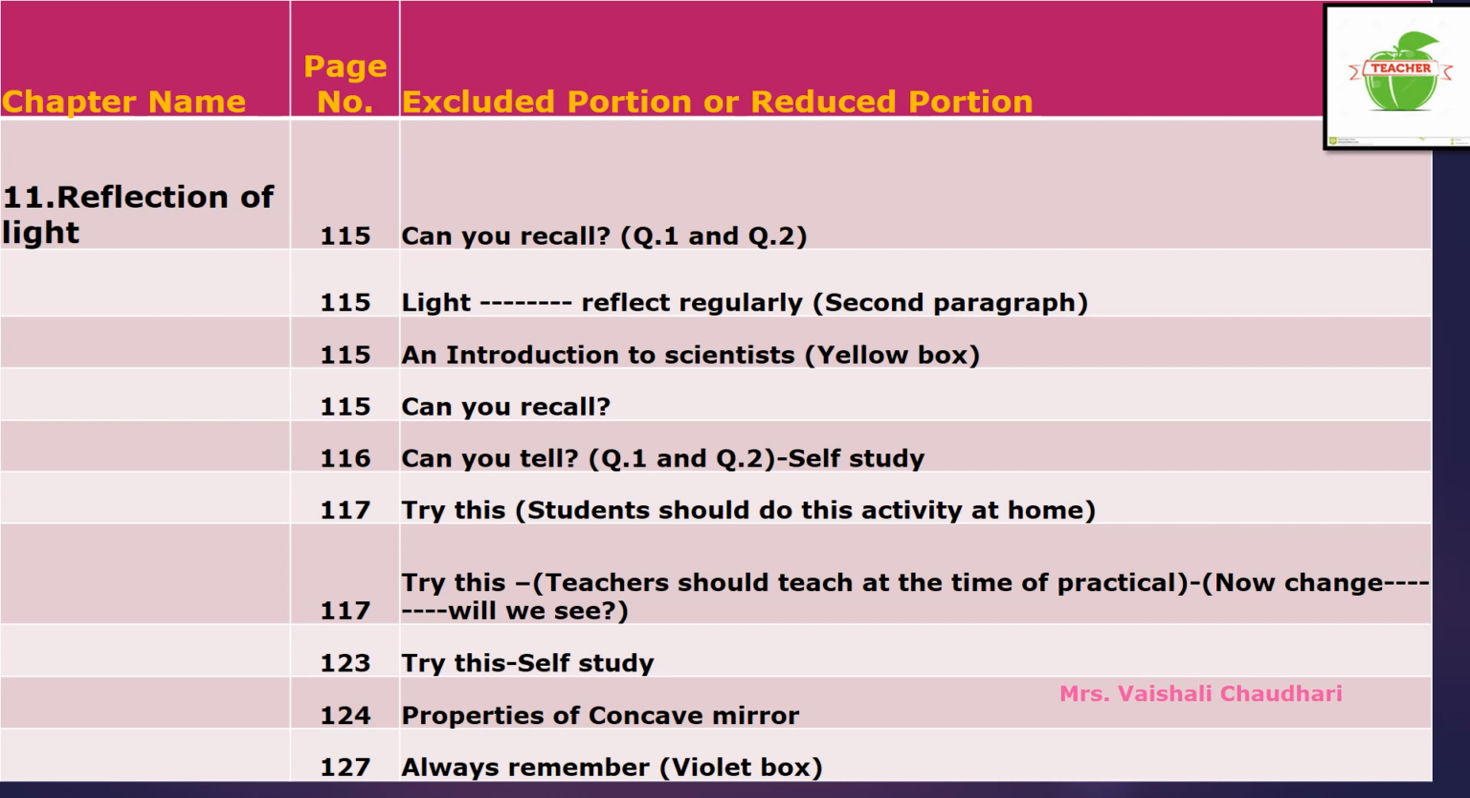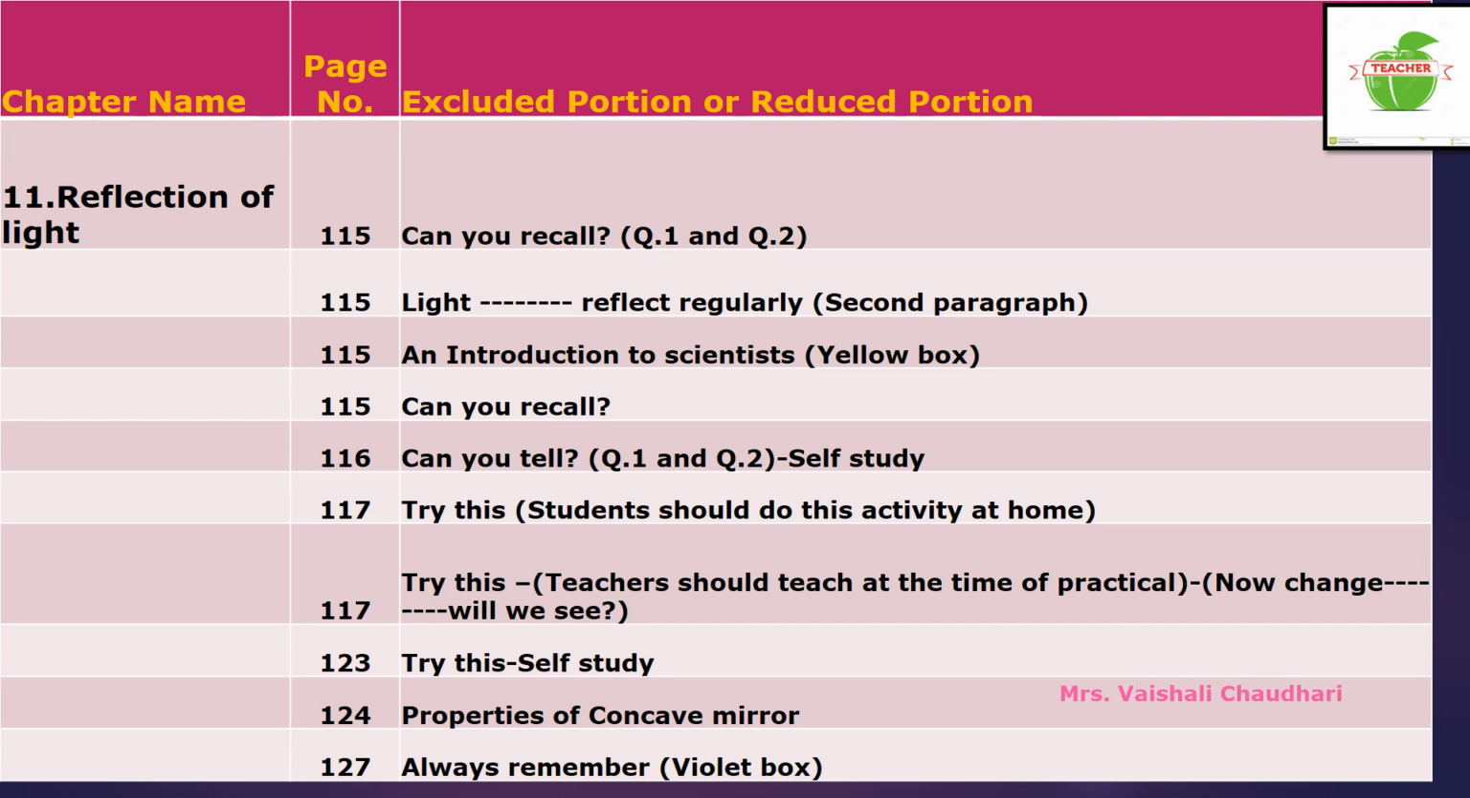On that page number, can you recall, questions are there? Question number 1 and 2, both are excluded or reduced from your syllabus. Now on the same page number, one small paragraph is given, children. That is from the word "light" to the word "reflects regularly". That is the second paragraph from page number 115. That small paragraph is excluded from your syllabus.